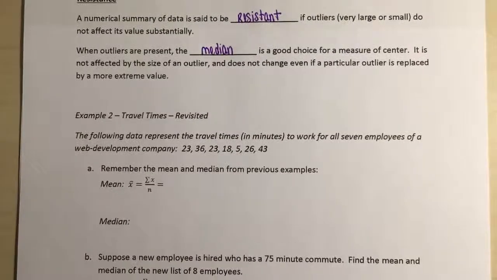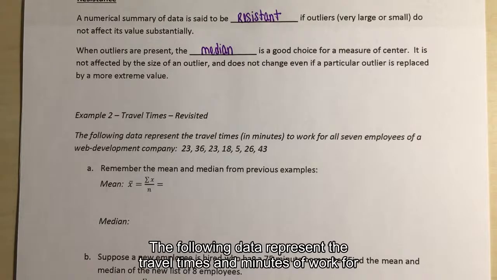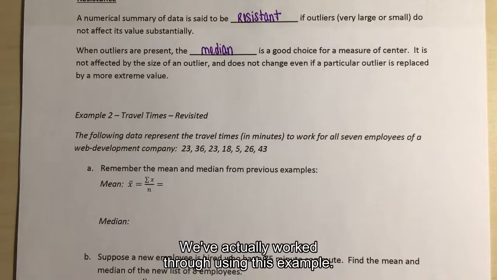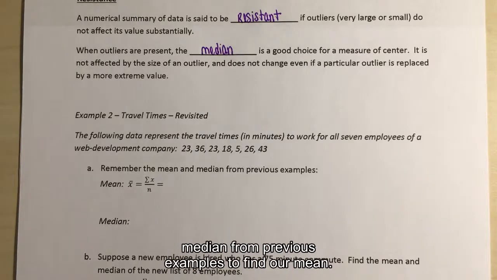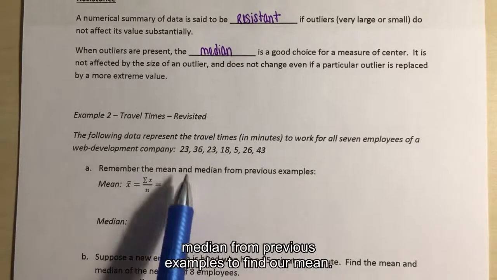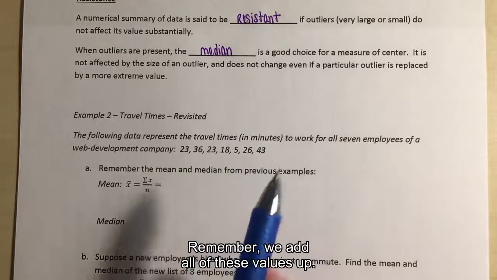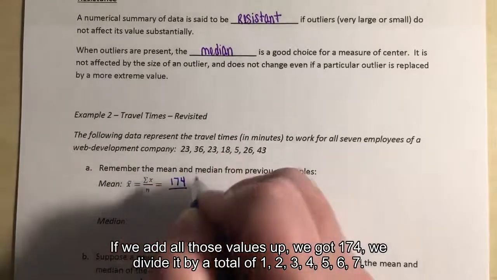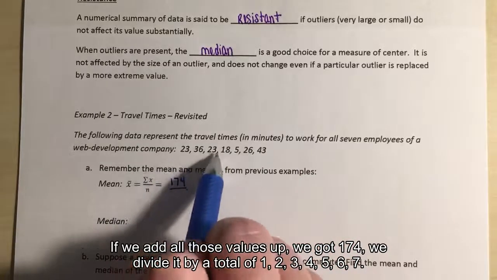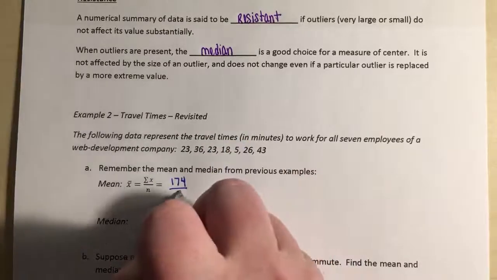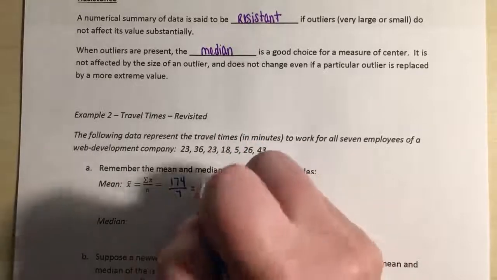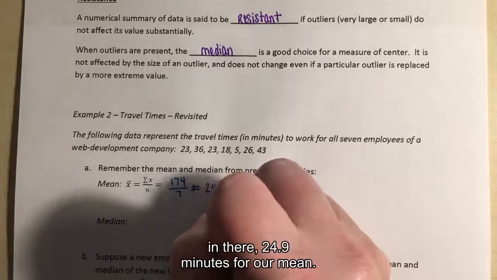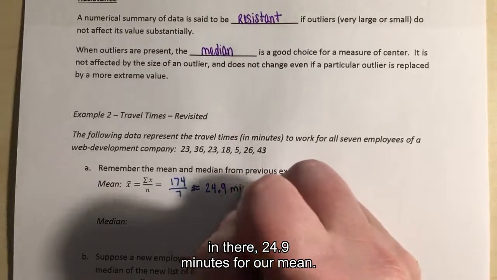So the following data represent the travel times in minutes to work for all 7 employees of a web development company. We've actually worked through this example. So just a little refresher of our mean and our median from previous examples. To find our mean, remember we add all of these values up. If we add all of those values up, we got 174. We divided by a total of 1, 2, 3, 4, 5, 6, 7. And that gave us approximately 24.9 minutes for our mean.